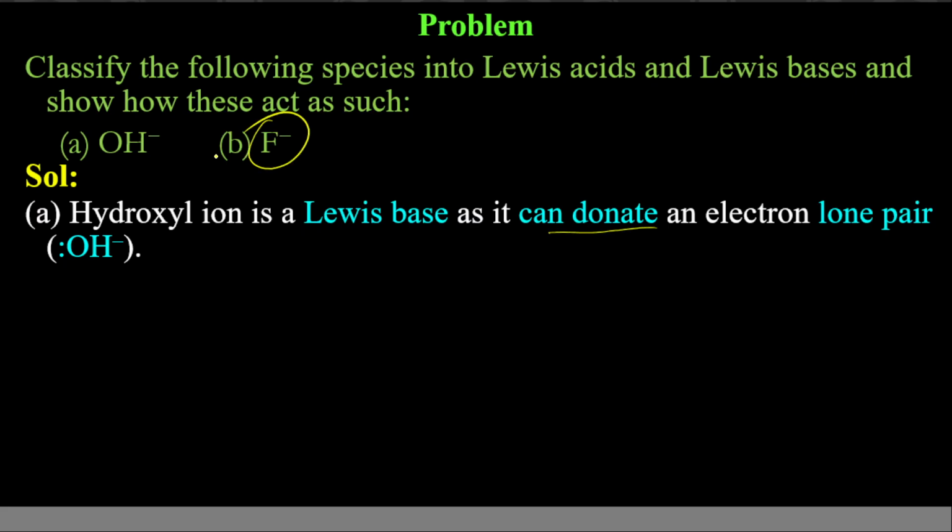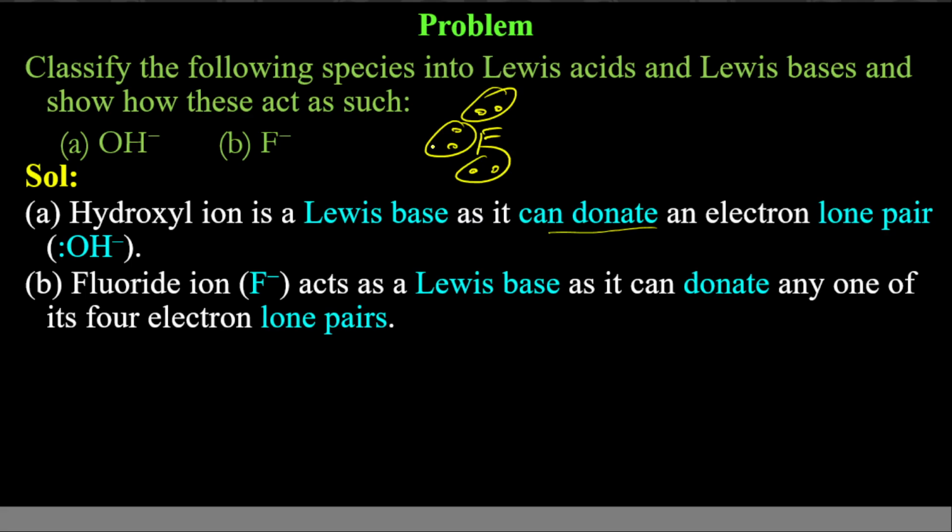Next one, F minus. F minus already has negative charge. Its octet is complete, right? Fluorine has 7 valence electrons, one more 8. So it will not accept the electron pair. Rather, because fluorine will have these electron pairs, it can donate these electron pairs. So fluoride ion will also act as Lewis base.